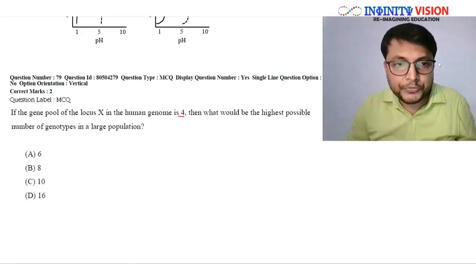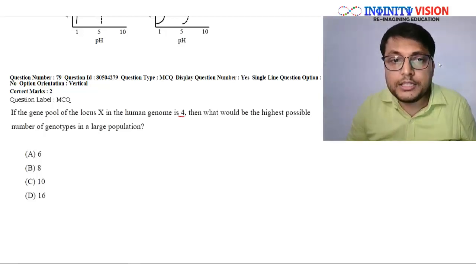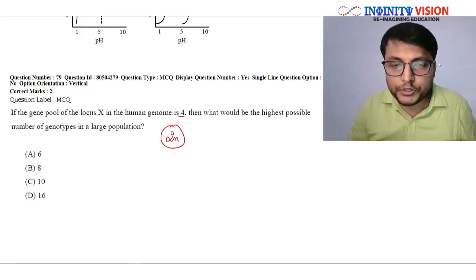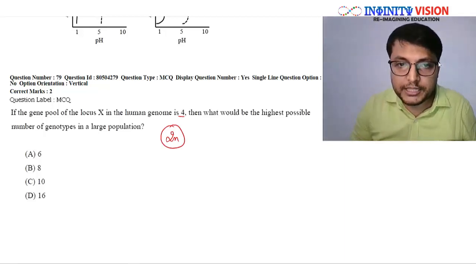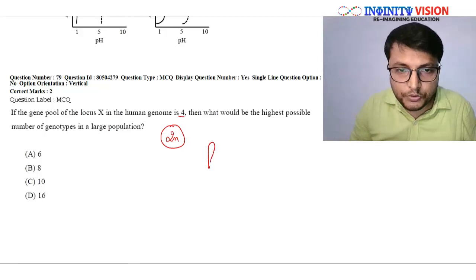So you know that most of the organisms are diploid. Great. Diploid means inside their nucleus every chromosome is present in a pair.